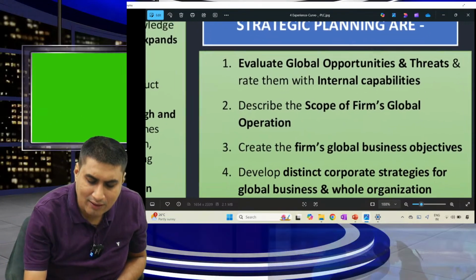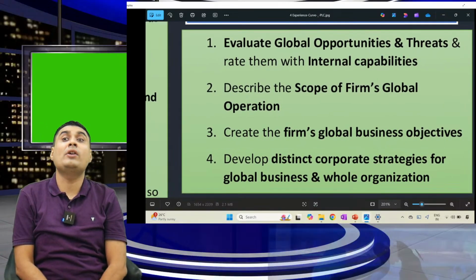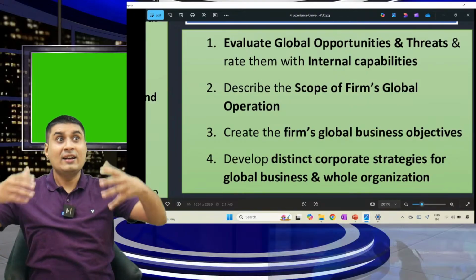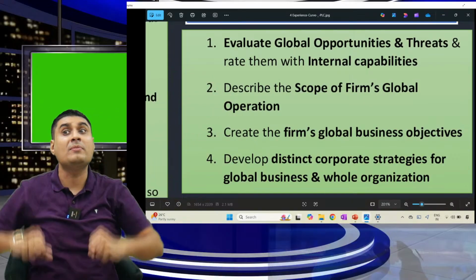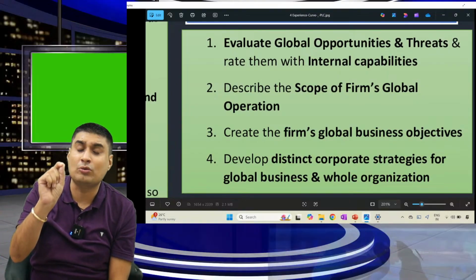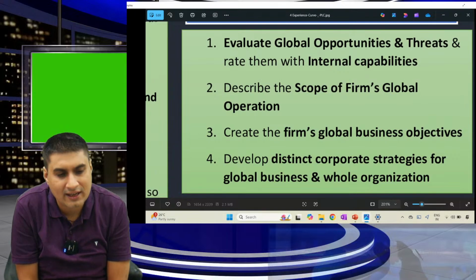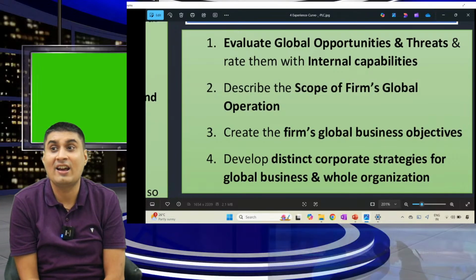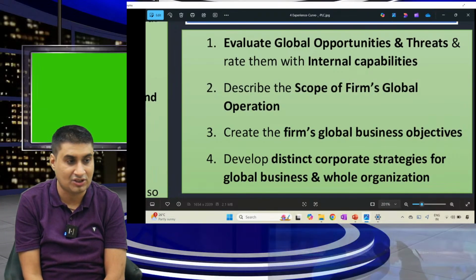Sir, what are the steps in international planning? Once if you tell, I will enjoy. One last time: evaluate global opportunity and threat. Rate them with internal capability. Describe the scope of the firm's global operation: how big I want to become. Are you clear? Third, create the firm's global objectives: this year, how big? Last, develop distinct strategy for whole business and global business. Distinct means different strategy for global business and the whole organization.